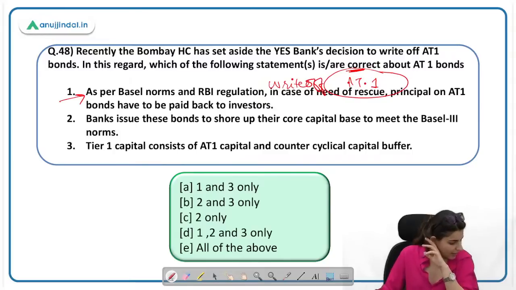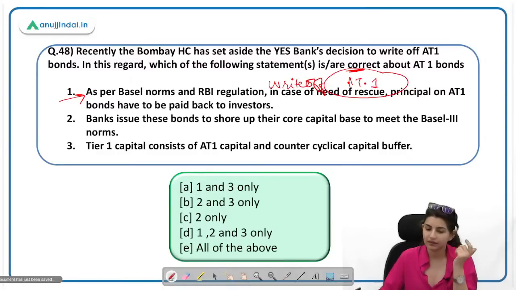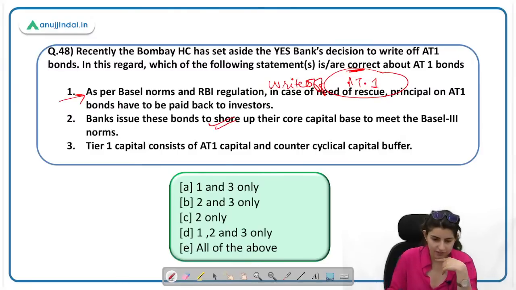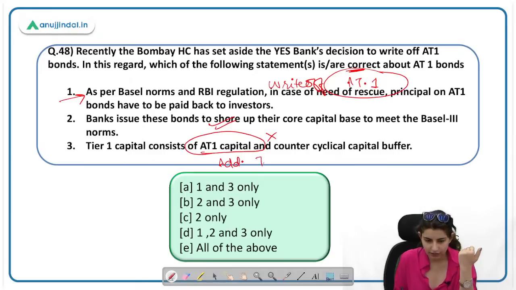How many questions are there, ma'am? Around 145. Banks issue these bonds to shore up their core capital. This is correct. In Basel norms there is an option that banks can have these AT1 bonds. That is why they issue these bonds. Tier 1 capital consists of AT1 capital and countercyclical capital buffer. This is incorrect. Tier 1 capital has AT1 capital, additional tier 1, and common equity tier 1. Right? So statement 3 is incorrect. First is incorrect, and you have to find out the correct statement. So C only will be the right answer.